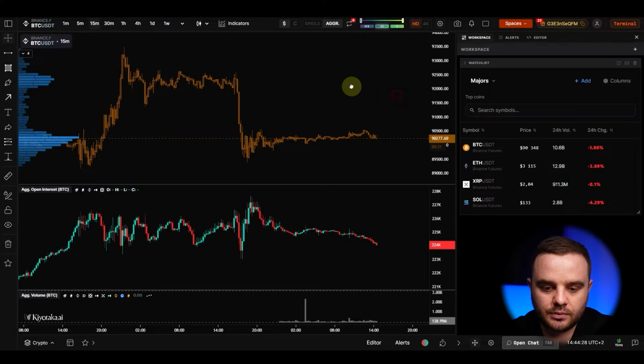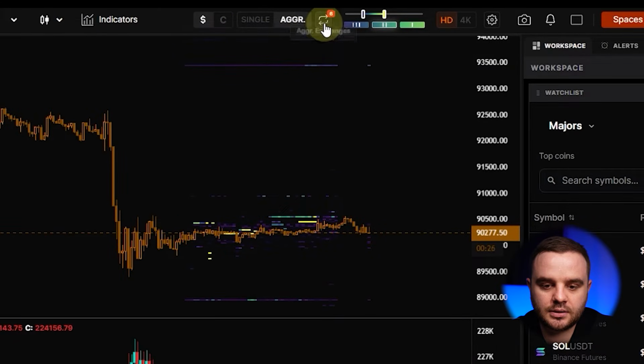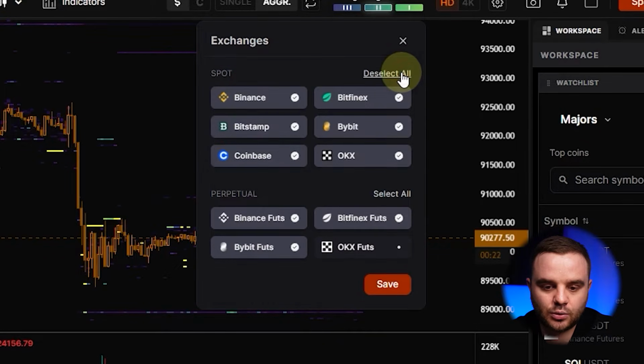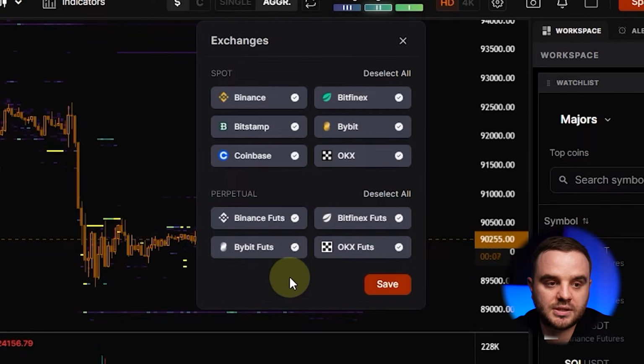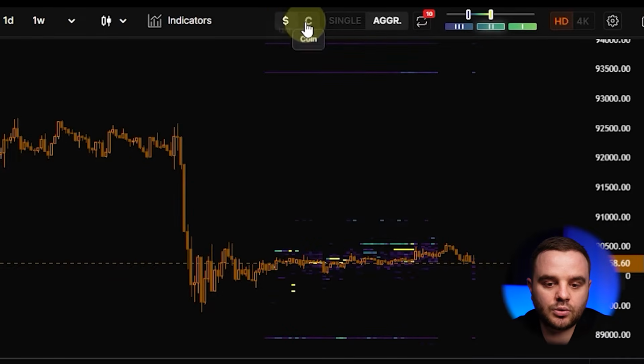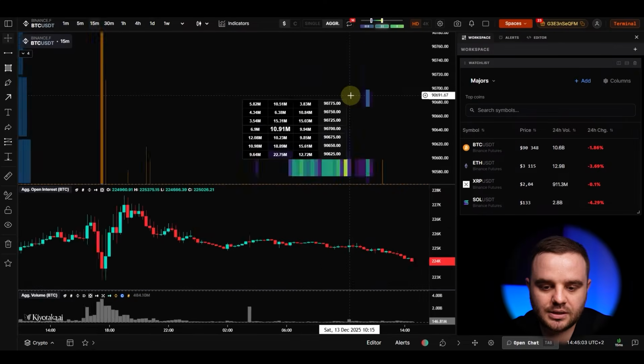Once more, that's the reason why this service and platform is really beautiful. Let's open the Bitcoin view. First, as you can see here, you have aggregated and single. After that, you can choose aggregated. For example, we can select all: Coinbase, OKX, Bybit. These are really the biggest crypto exchanges on the planet. OKX, Bybit and Binance, I think with those three exchanges, it is maybe 60 or 70% of the entire futures market. And here you save it. Additionally, you can choose USD or you can choose coins, whichever is better for you to analyze. For me, it's better to analyze in USD.